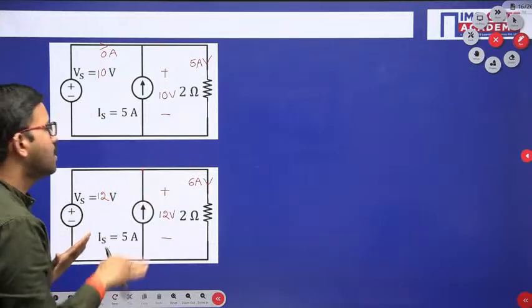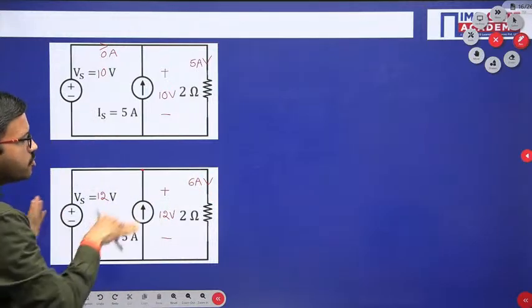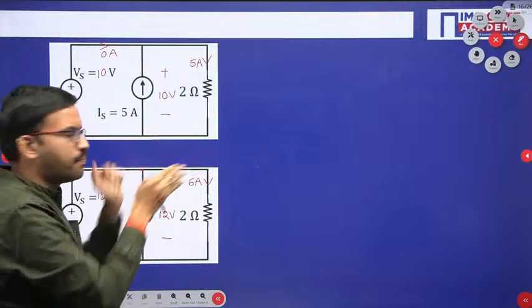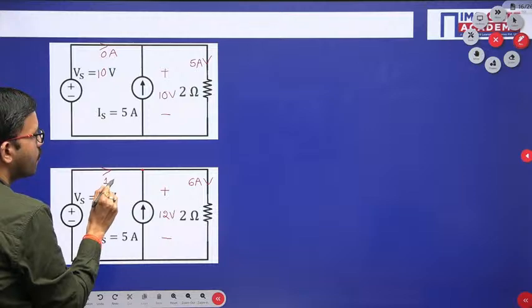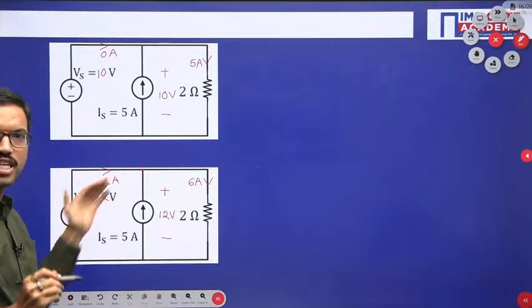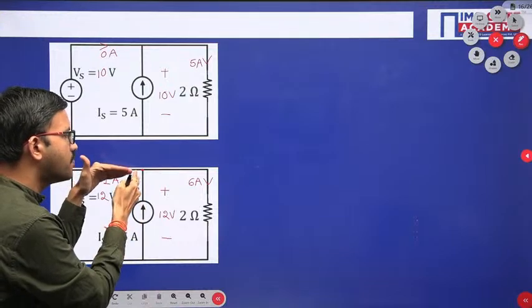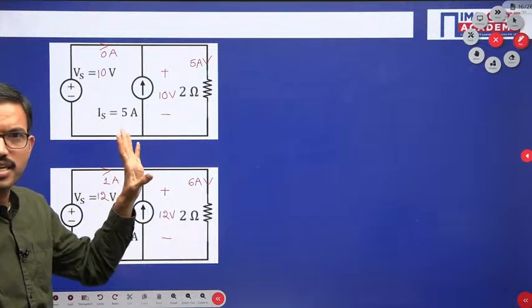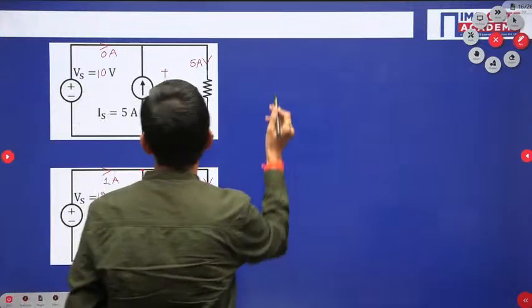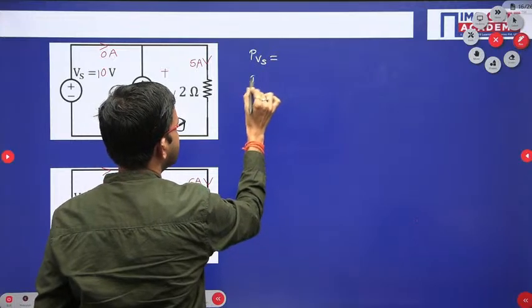That means, see, if 6 ampere has to leave in this particular branch, in these two branches together 6 ampere should come. But here only 5 ampere is coming, so obviously in this particular branch if 1 ampere comes like this, then 1 ampere plus 5 ampere, together 6 ampere is entering, 6 ampere is leaving, right? I hope all of you are getting the clarity. Now in this case, once again let us calculate the powers.